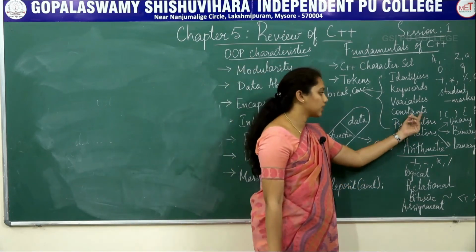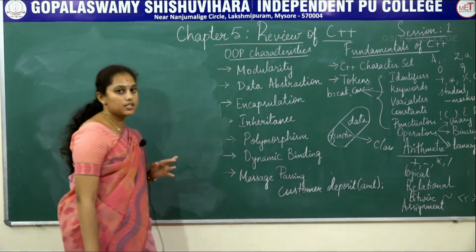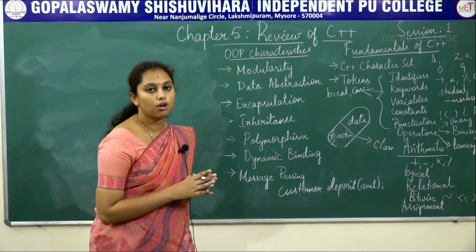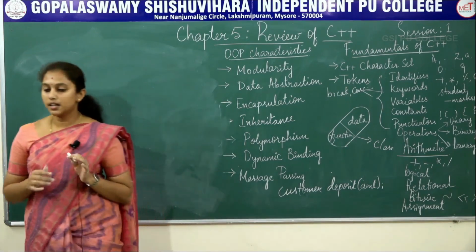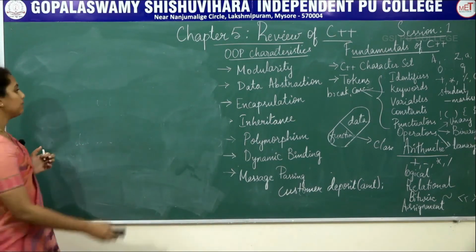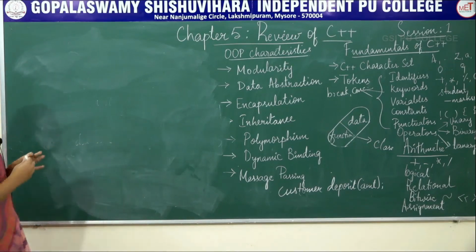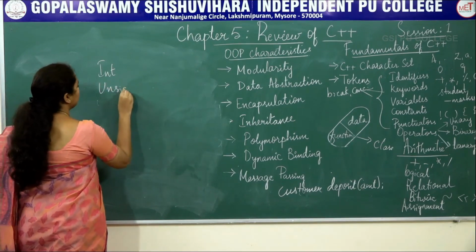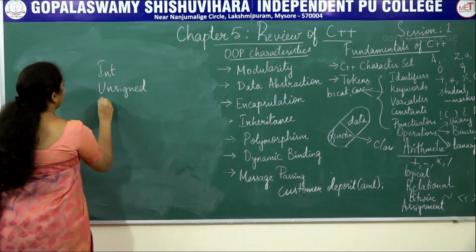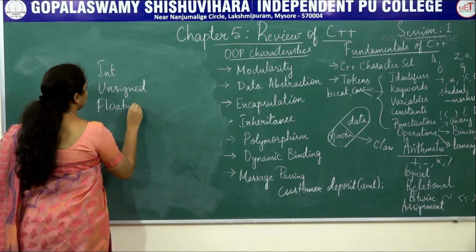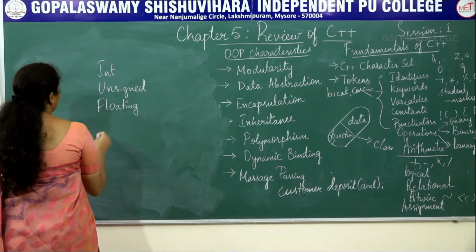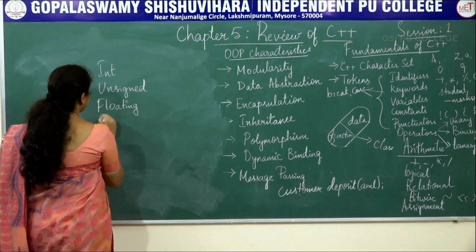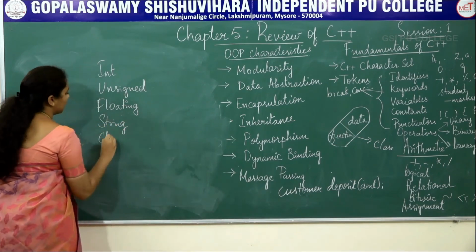And next is constants. What are constants? Constants represent a value which does not change even during the execution of the program. Constants are of different types. Let's see one by one. First type is integer constant, unsigned constant, floating point constant, string constant and character constant.